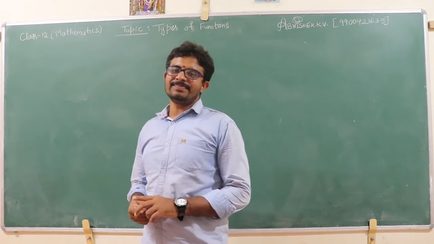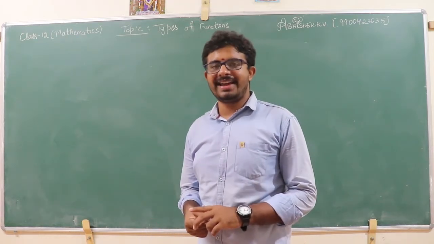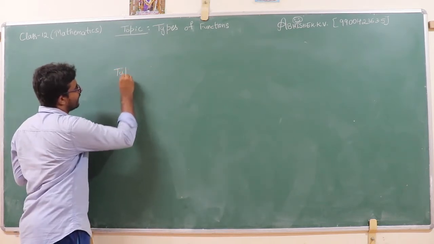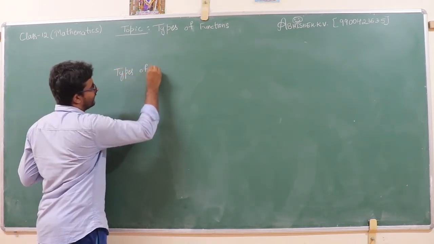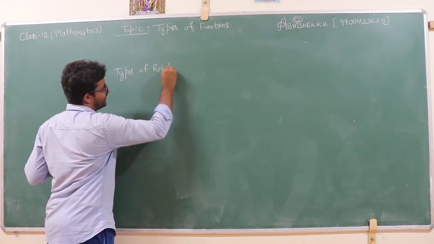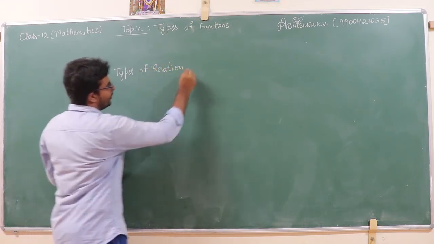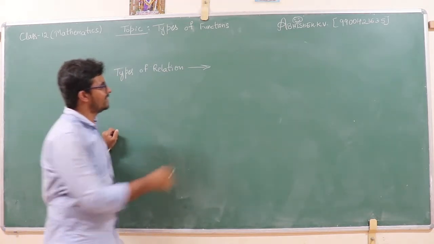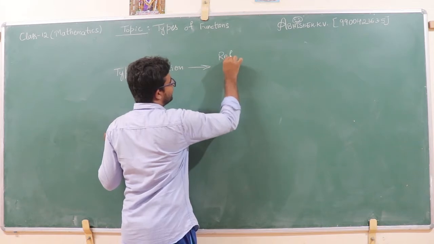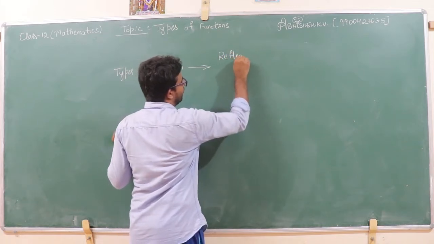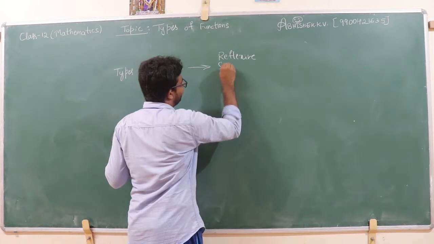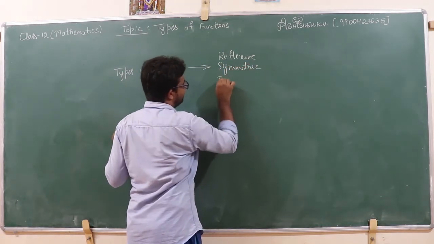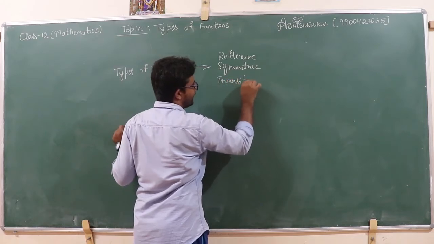Yes, last class we completed the first subtopic on relations and functions, that is types of relations. In this subtopic we discussed mainly three types of relations called reflexive, symmetric, and transitive, right?